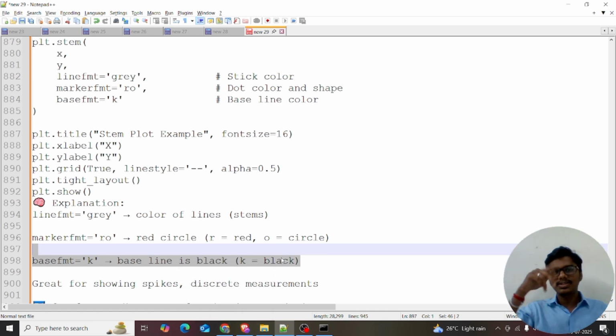I can remember the stem plot, and the stem plot is also in the signals and systems subject. It's in the first lesson. I think I remember it. Yeah, now I can remember things, right, guys?